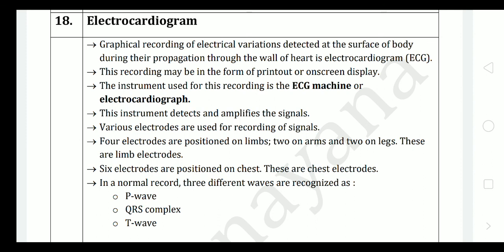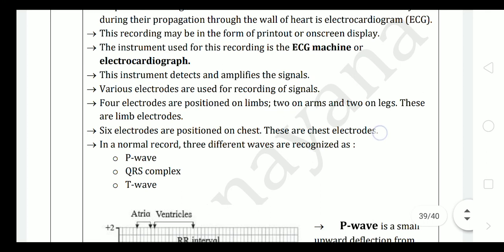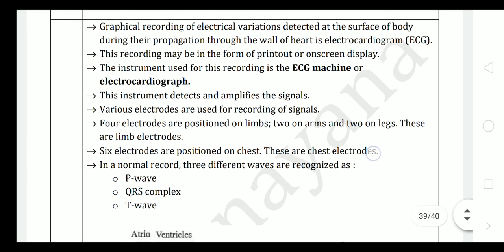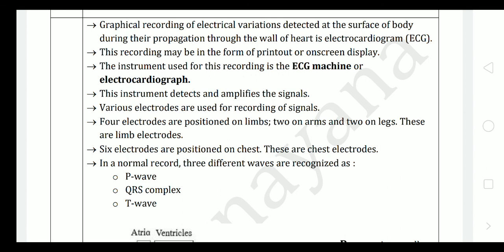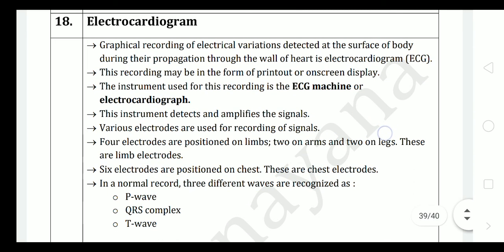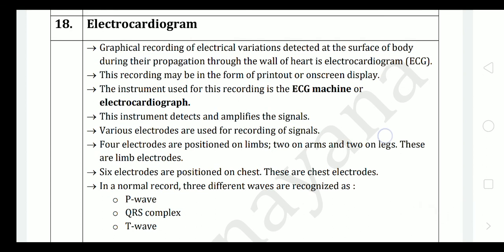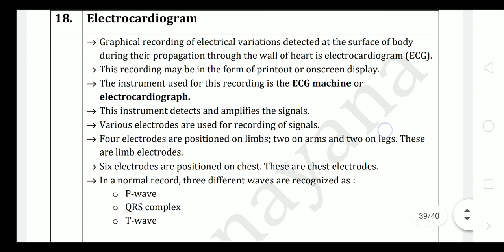Turn to the electrocardiogram. A graphical recording of electrical variations which are detected at the surface of the body during propagation through the wall of the heart is called an electrocardiogram. It means a kind of electrical variation, because the SA node, AV node, and Purkinje fibers all unite together to form a conducting system of the heart, and that electric current, in common language, is read by the machine which gives the electrocardiogram.